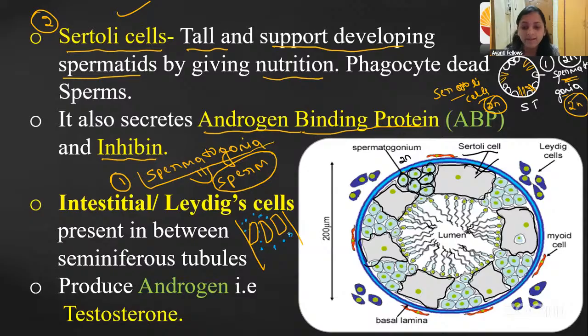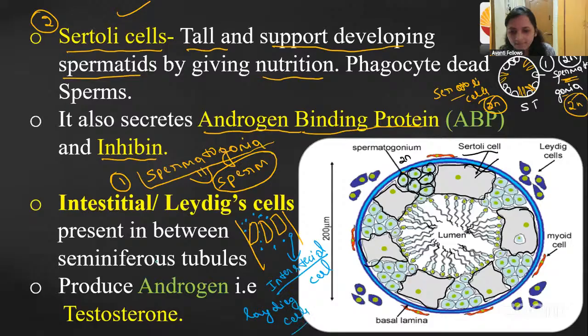Those are present outside the seminiferous tubule. That we are going to call interstitial, because it is present between the seminiferous tubules. Right? Interstitial cells or Leydig cells.